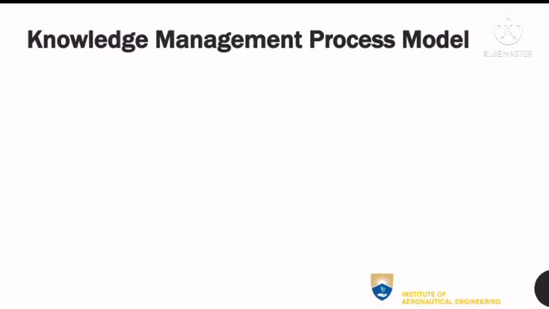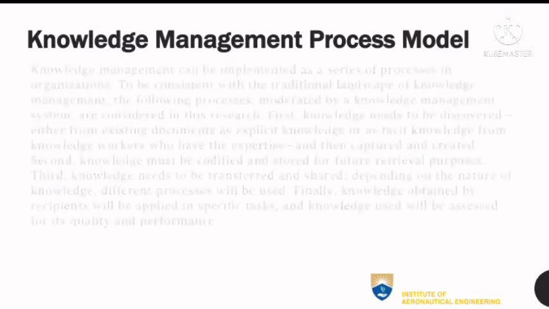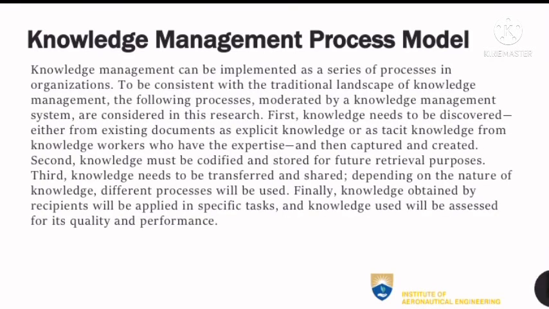Knowledge management process model. In this slide, I am going to give information about what the knowledge management process will be. Knowledge management can be implemented as a series of processes in an organization. To be consistent with the traditional landscape of knowledge management, the following processes moderated by a knowledge management system are considered in this research. First, knowledge needs to be discovered, either from existing documents or as tacit knowledge from knowledge workers who are experts, and then captured and created.